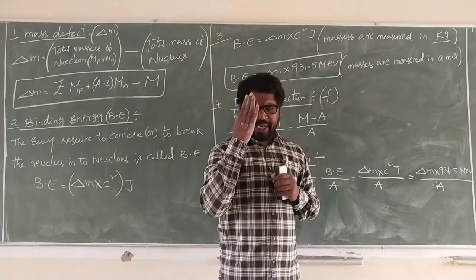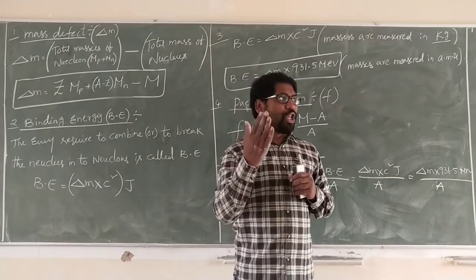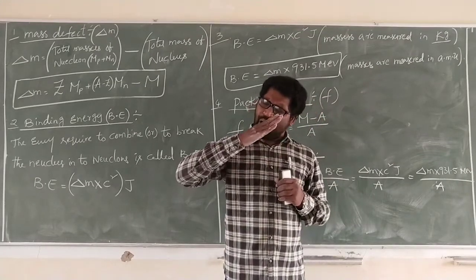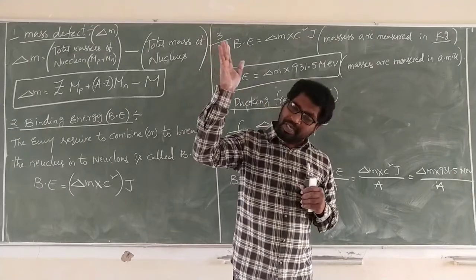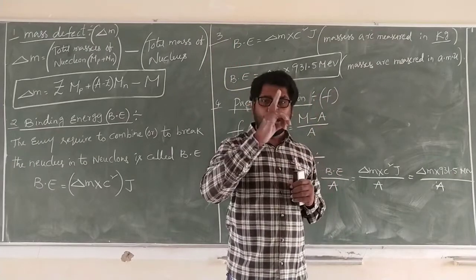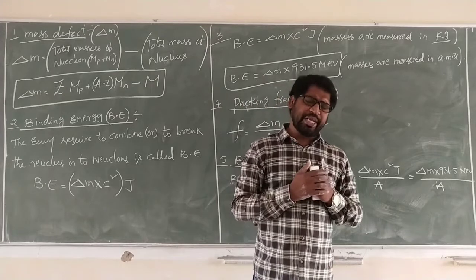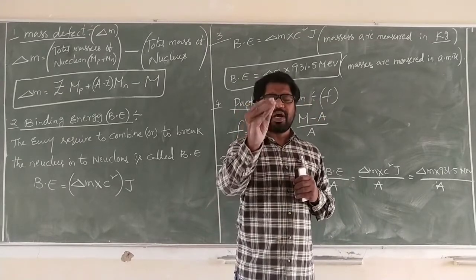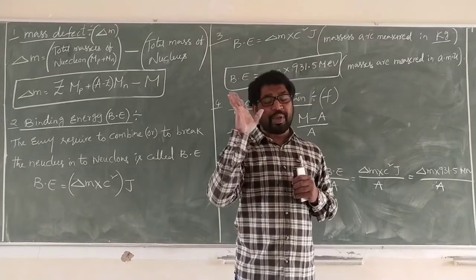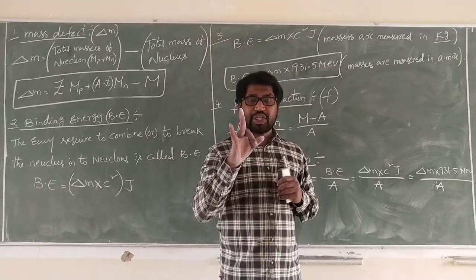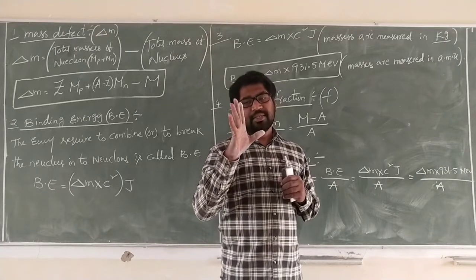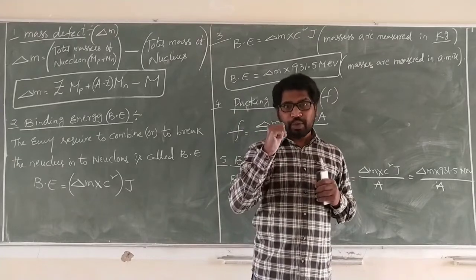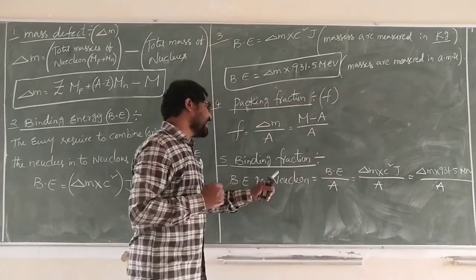The binding energy per nucleon of iron is the maximum value compared to nuclei whose mass number is more or less than iron. The value is 8.5 MeV, while for hydrogen it is 1.11 MeV. That means binding energy per nucleon represents how stable the nucleus is.